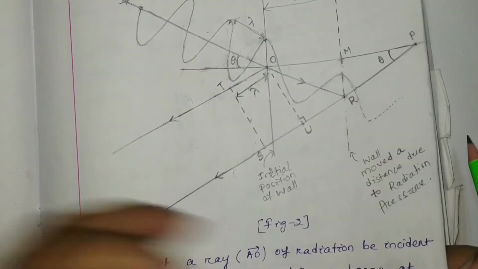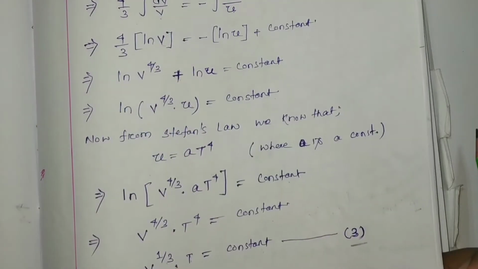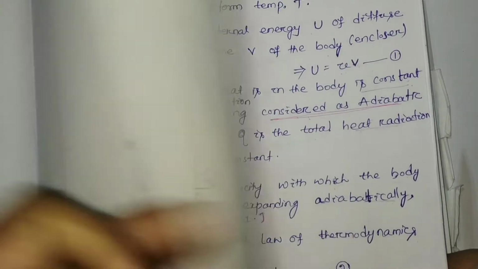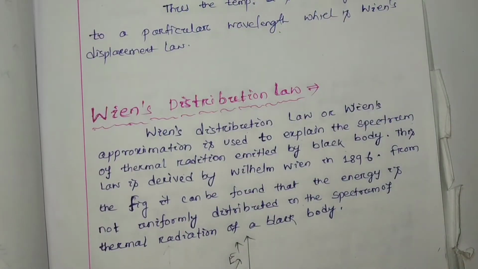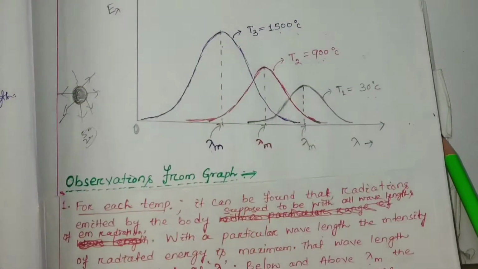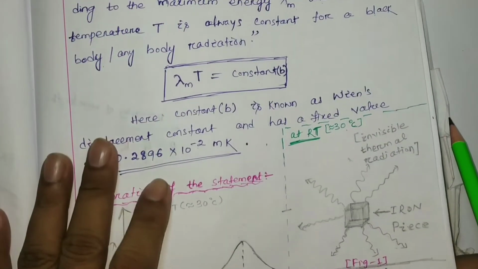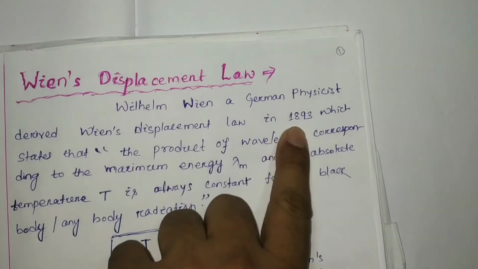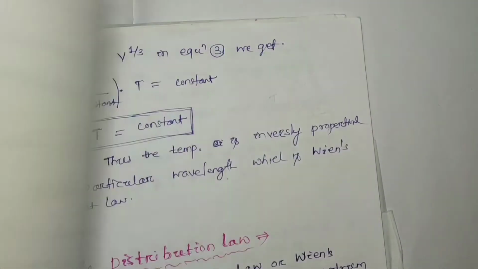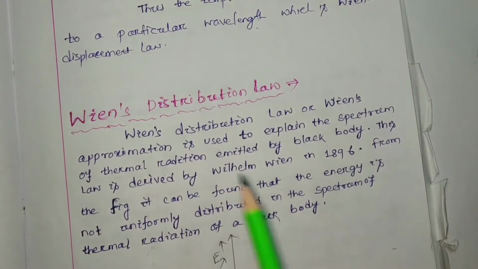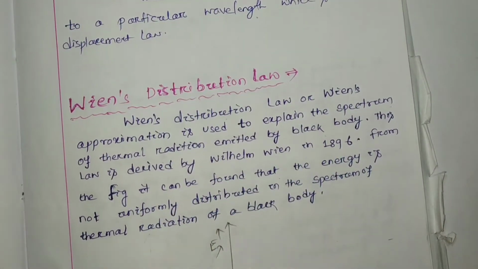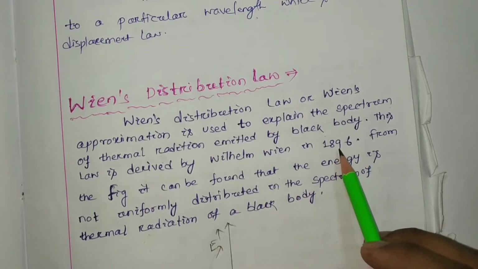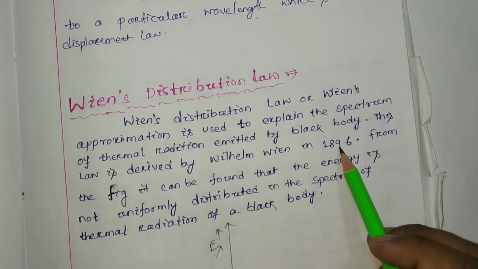He gave Wien's displacement law in 1893. After 3 years, in 1896, he gave another law, Wien's distribution law, which explains the spectrum of thermal radiation emitted by a black body.